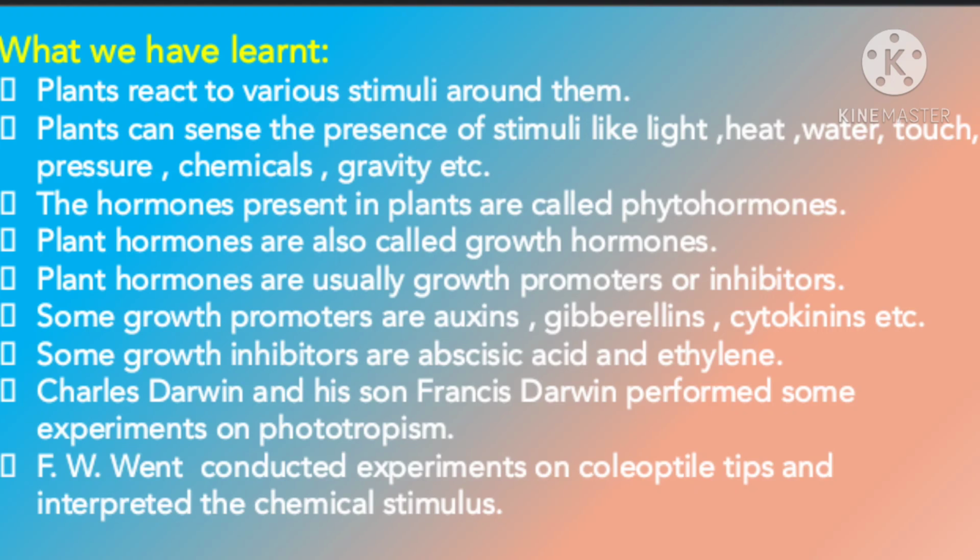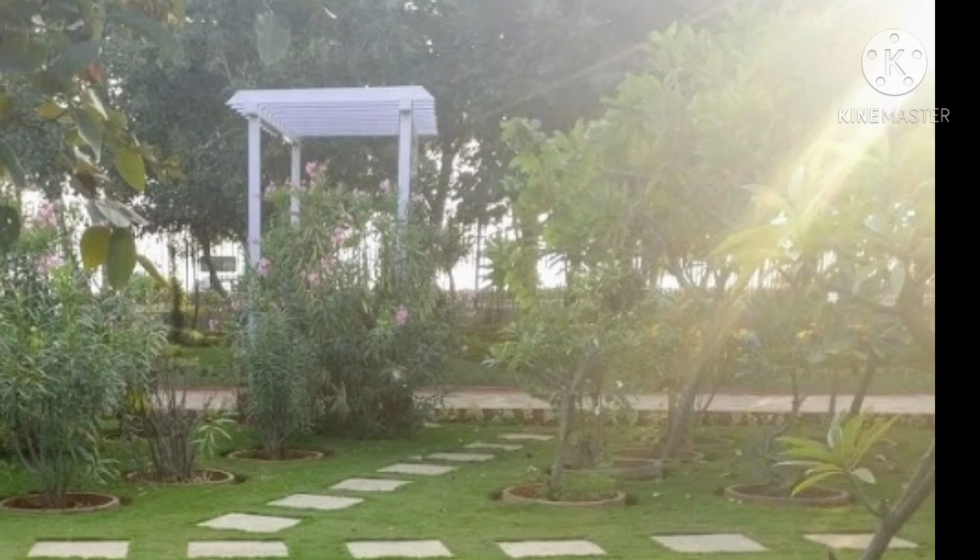Charles Darwin and his son Francis Darwin performed some experiments on phototropism. F.W. Went conducted experiments on coleoptile tips and interpreted the chemical stimulus. The first plant hormone, auxin, was discovered by Went.